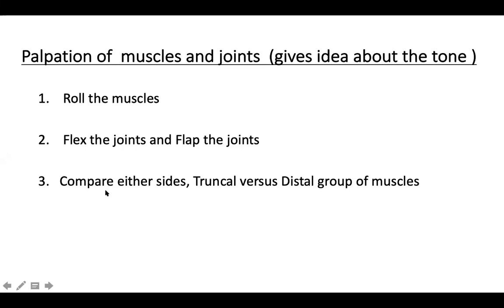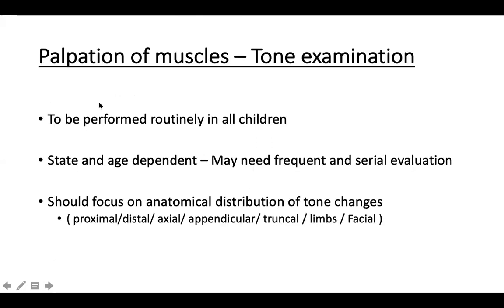Always go rostral to caudal, head to toe. Compare the sides, right side and the left side. See is there any difference between the truncal group of the muscles and the distal group of the muscles. So it has to be done routinely in all children, and as you know, it can be very much age dependent. All these tone changes can markedly vary in a preterm child or a term child, in a newborn child, in an infant versus a very anxious toddler. Okay, it can be state dependent also. The tone can naturally reduce if a child is sleepy or drowsy or has got some sedation, has got a midazolam medication, and so. So for that matter, we need to probably repeat it, and serial evaluation is necessary to analyze the tone.